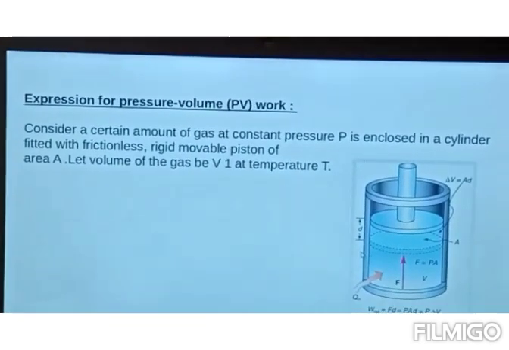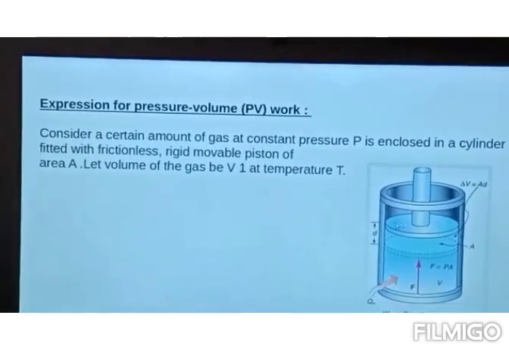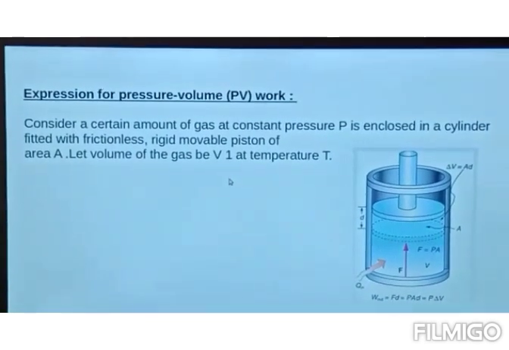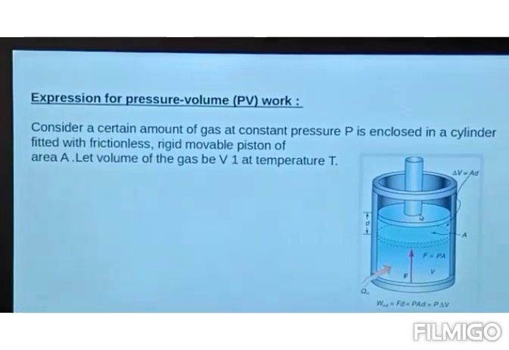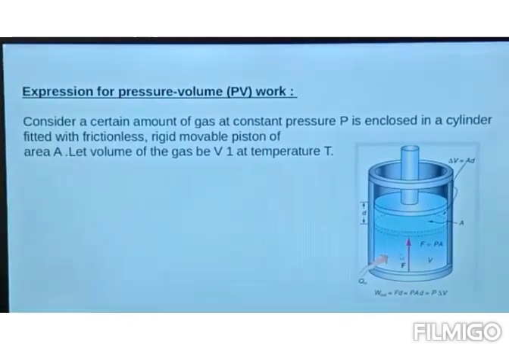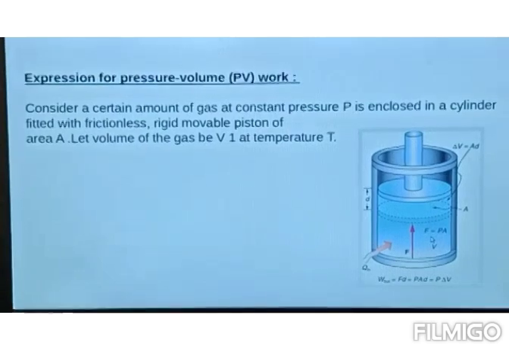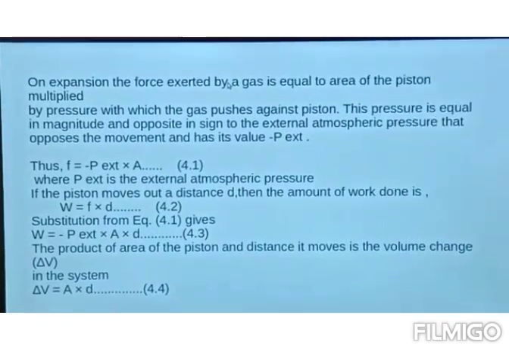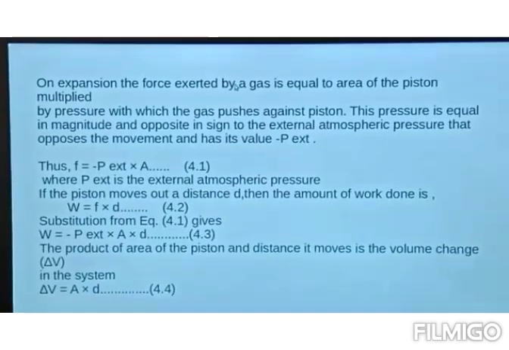It is a cylinder fitted with a movable rigid piston having area of cross section A. Consider a certain amount of gas at constant pressure P enclosed in a cylinder fitted with a frictionless rigid movable piston of area of cross section A. The gas in this cylinder has volume V1 and temperature T. Now on expansion, the force exerted by the gas is equal to the area of the piston multiplied by the pressure with which the gas pushes against the piston.